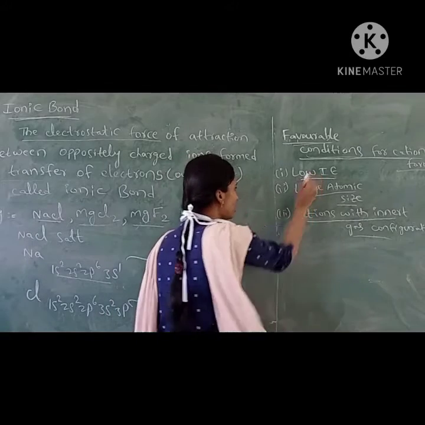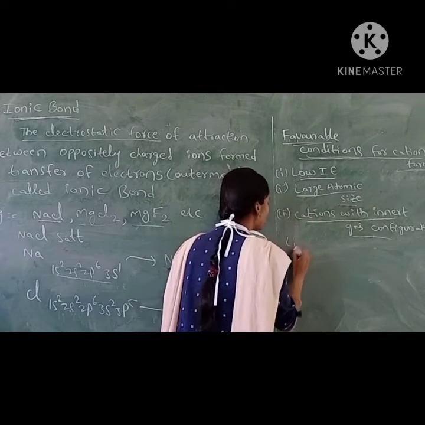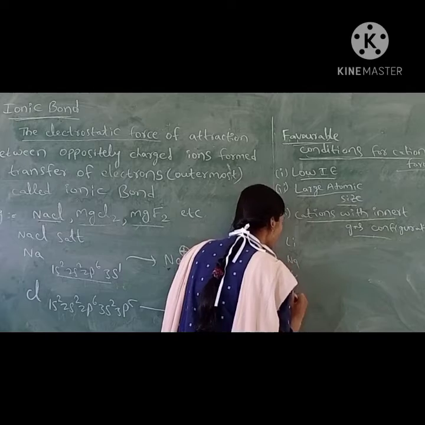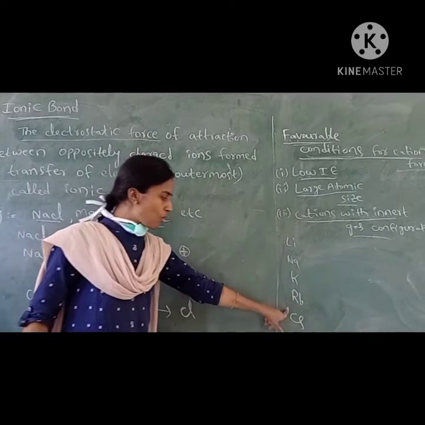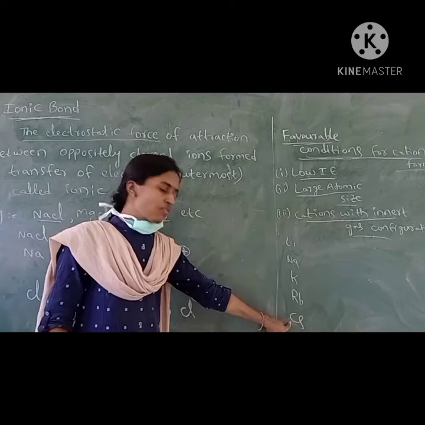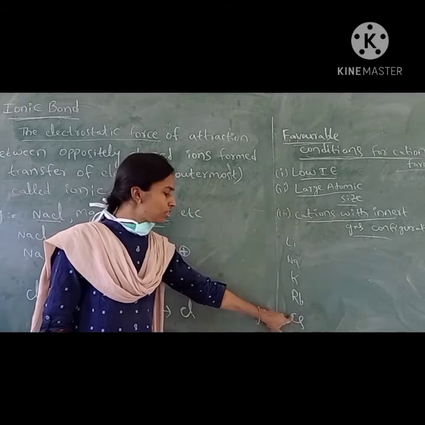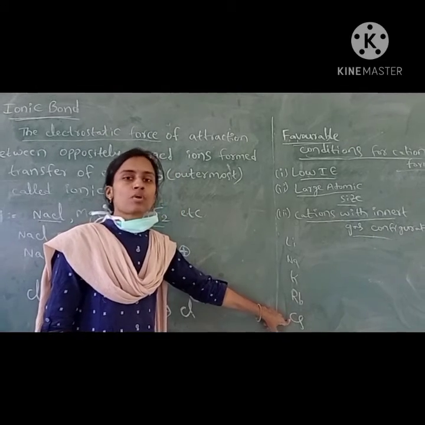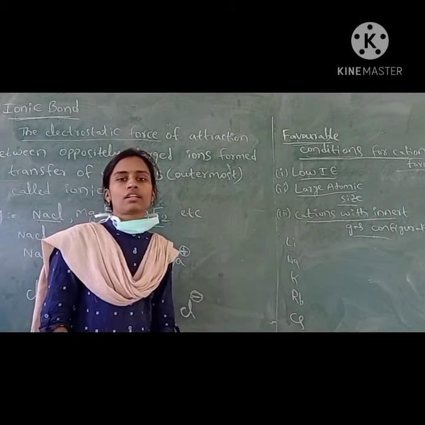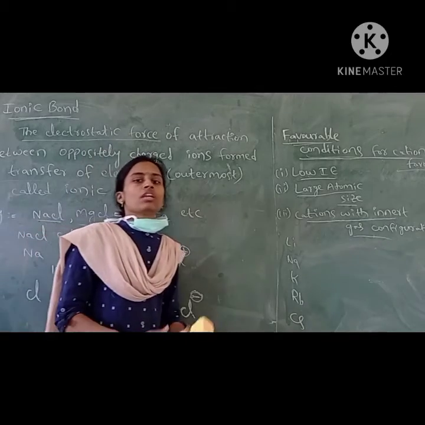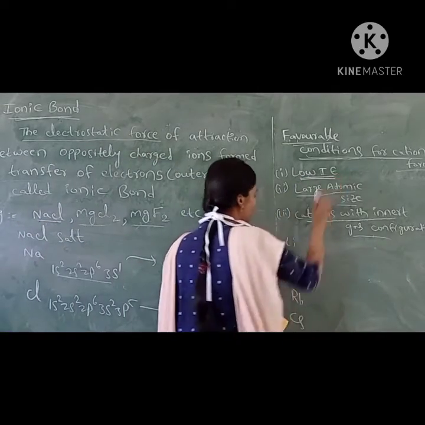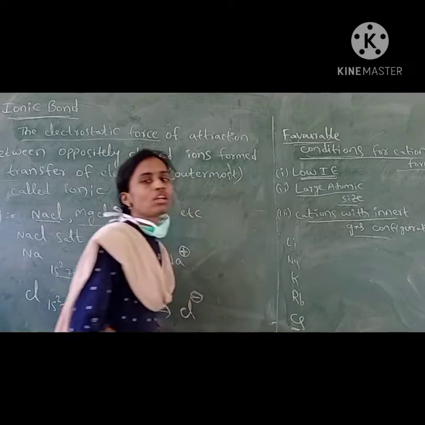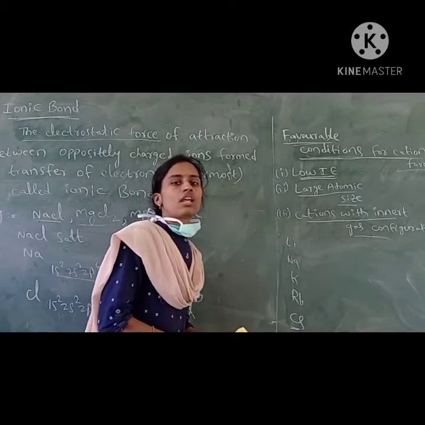Suppose we discuss the first A group elements: lithium, sodium, potassium, rubidium and cesium. Cesium will form ionic bond readily because it has more metallic property. From top to bottom metallic character increases because of increase in atomic size. So this is the first factor, low ionization energy. It has low ionization energy, so it readily loses the electron.